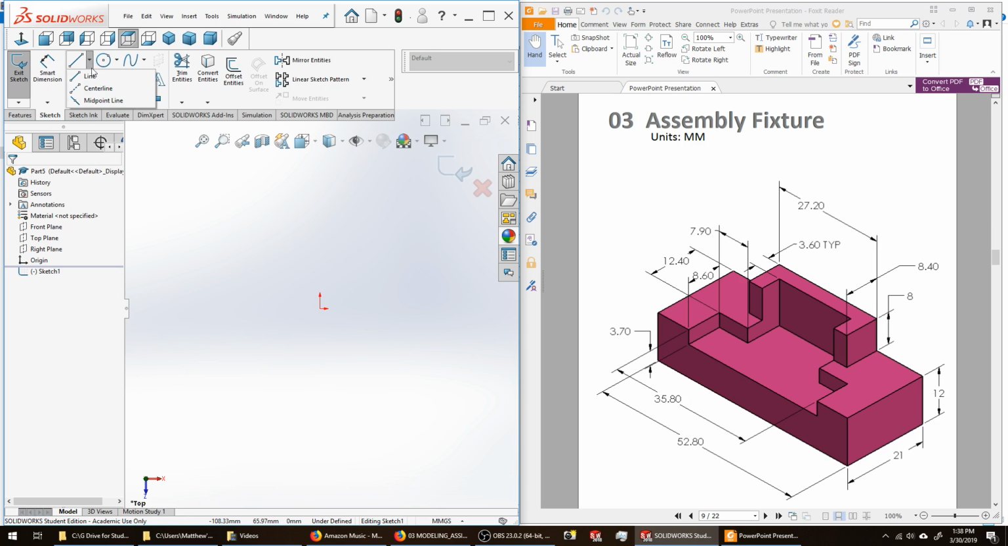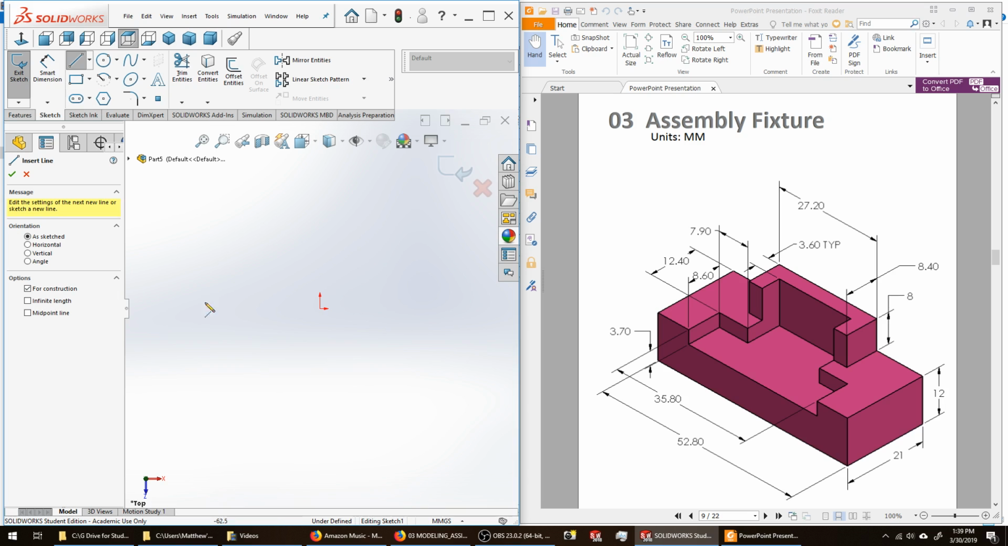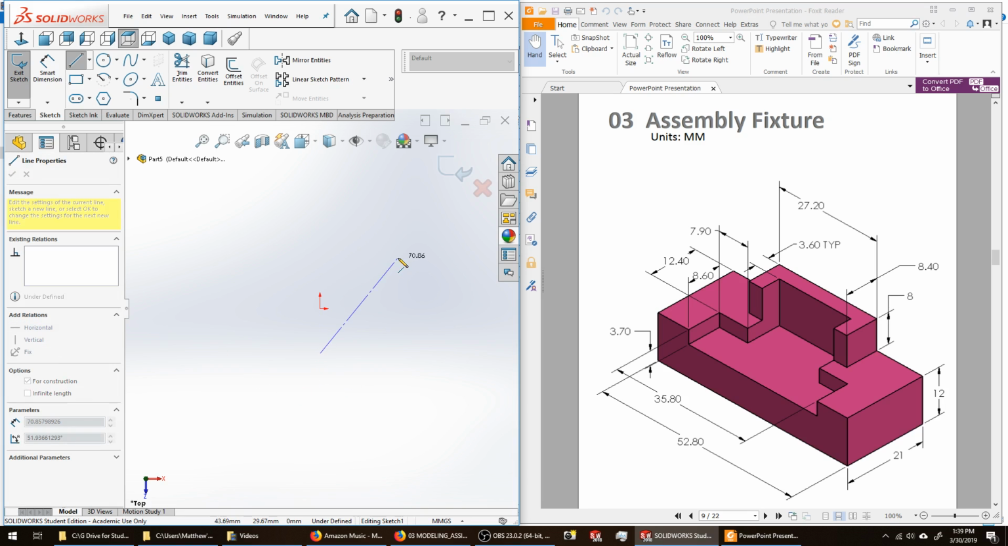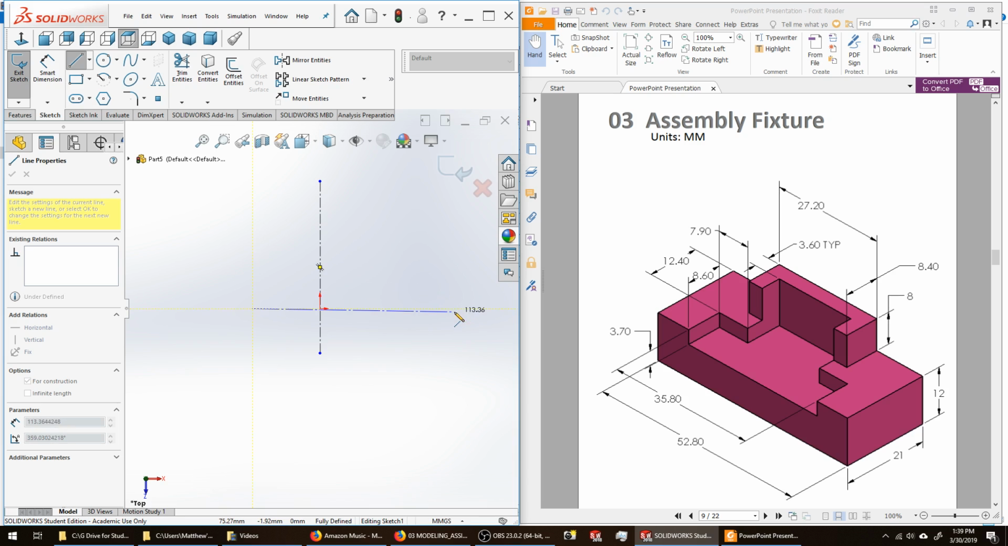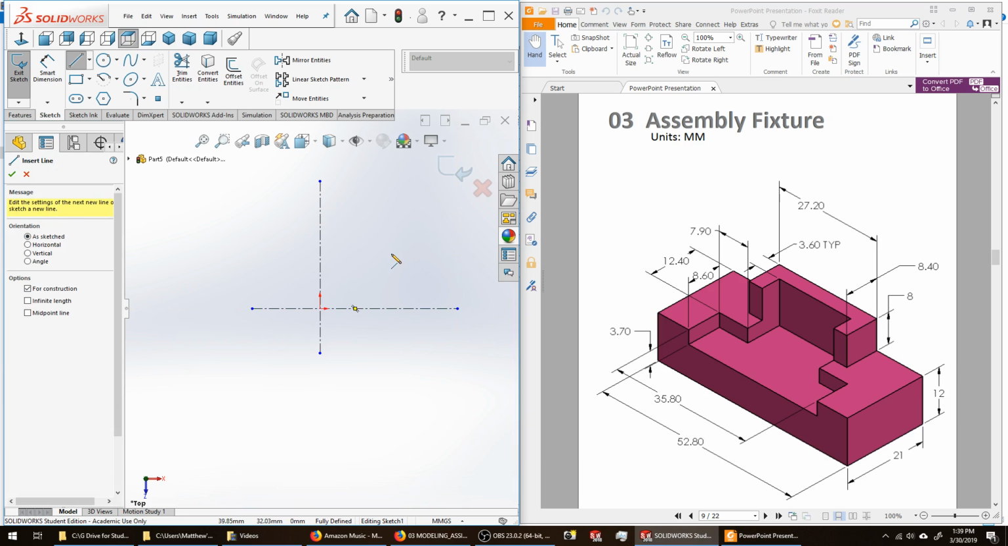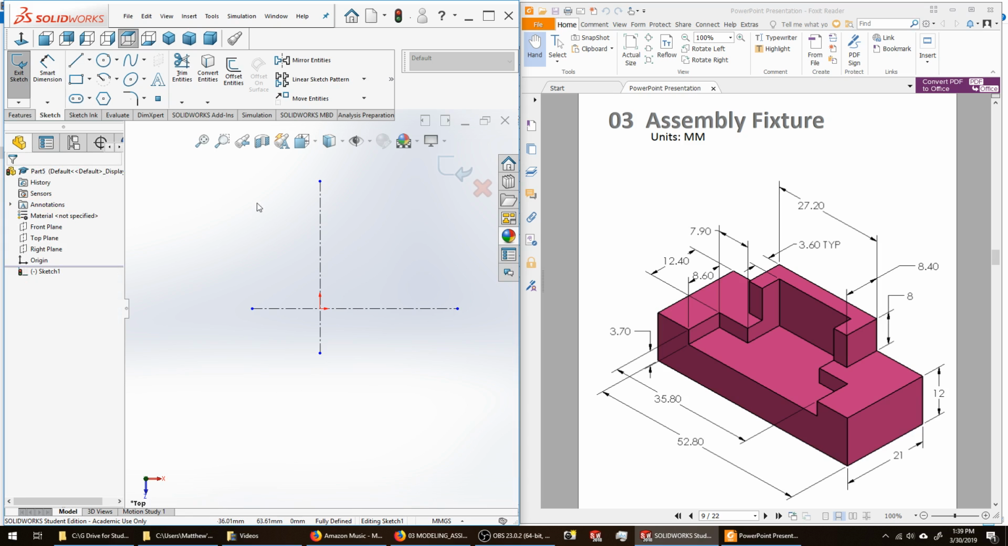I'm going to create my construction geometry. Create a vertical line with coincidence to origin. Right mouse click, end the chain. Create a horizontal line with coincidence to origin. End the chain. Now I'm going to begin drawing my rectangle.